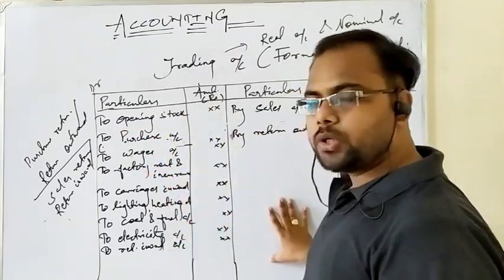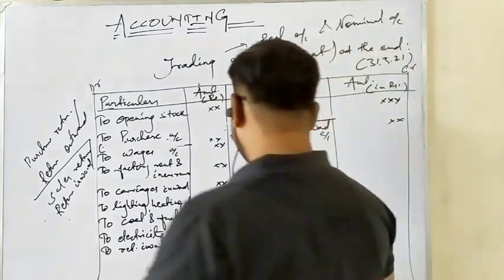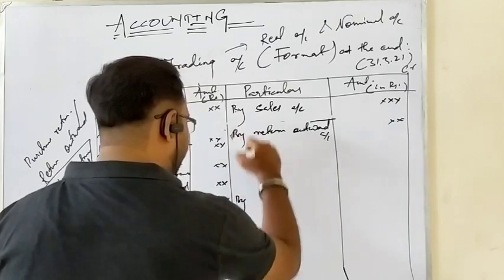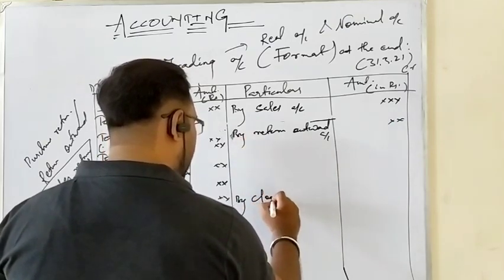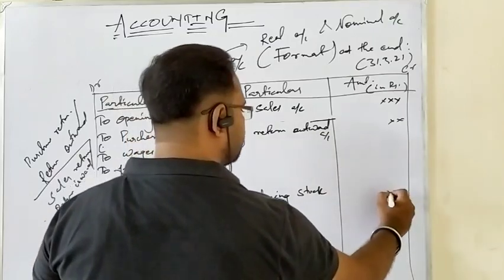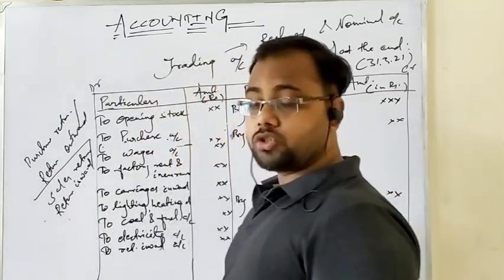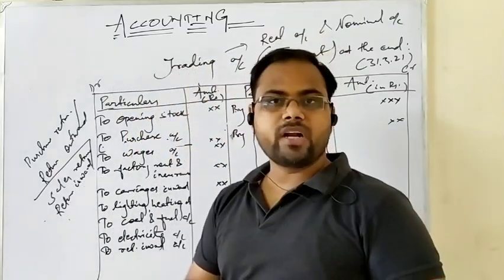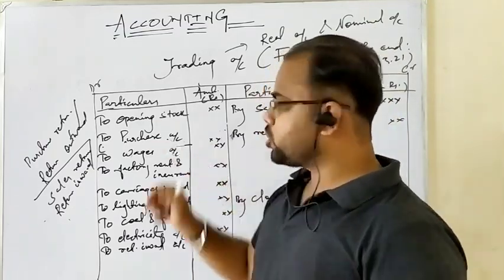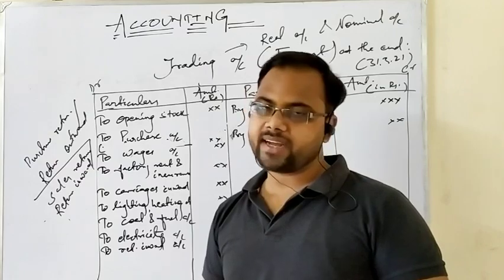It will be posted to the credit side of trading account, but it will be written with a proper gap between the items, by closing stock. I will tell you why the gap is given. If there is any unsold stock during the accounting year, you have to definitely post it, naming it closing stock. That becomes the opening stock of the succeeding accounting year.